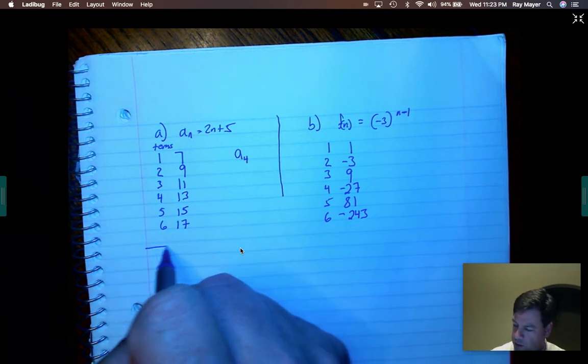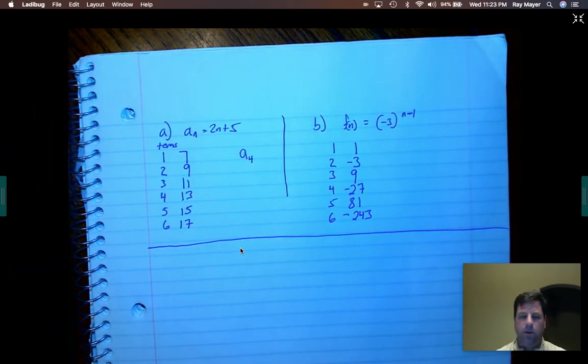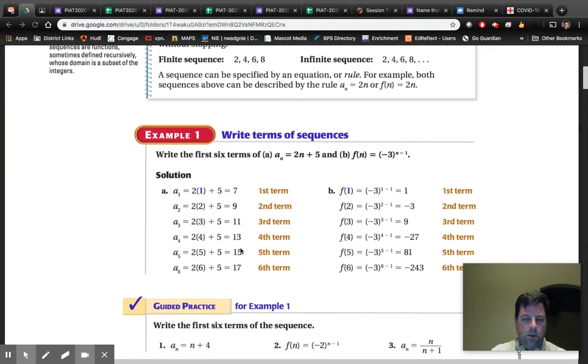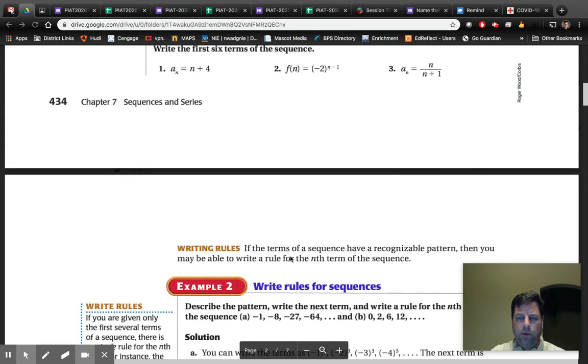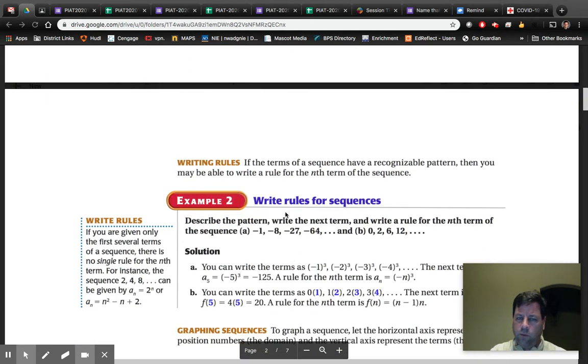All right, draw me a little line across here. That was example number 1. Guided practice. So here's write the first 6 terms of these. I'm not going to do that for you guys. This is pretty simple here. You guys are pre-AP students. This is when it starts getting a little bit harder.